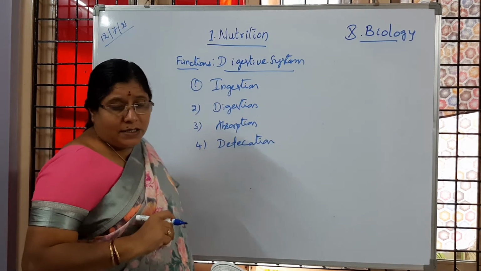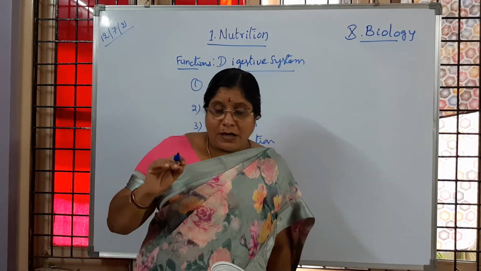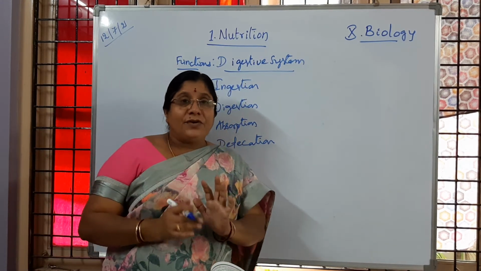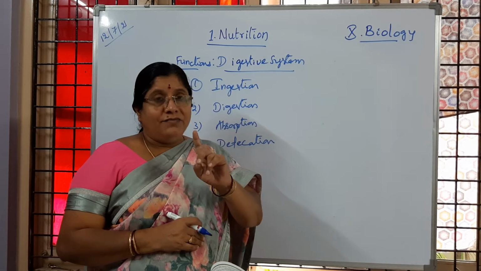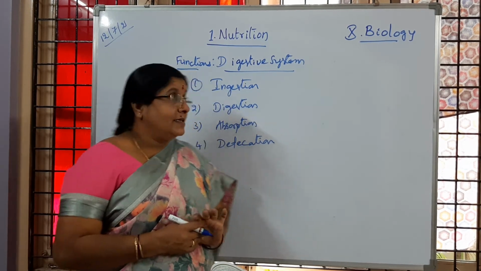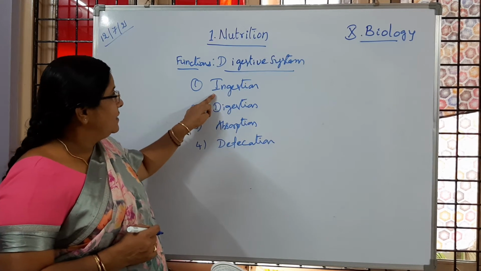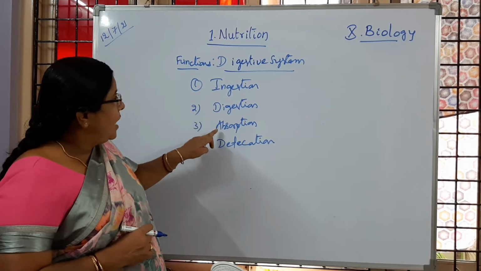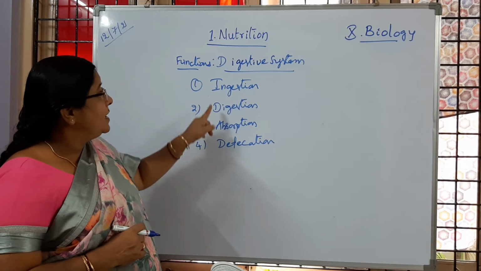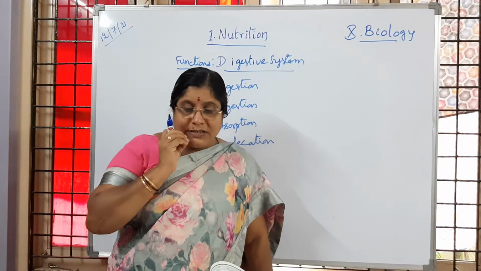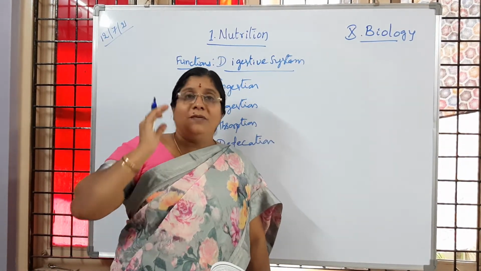Is it clear to children? So like that, the digestive system is doing 4 major functions with the help of organs and associated glands. So ingestion, then digestion, absorption and defecation. What do you mean by ingestion? Intake of nutrients, taking food into the body.